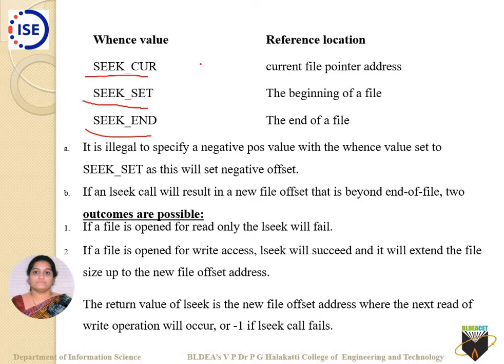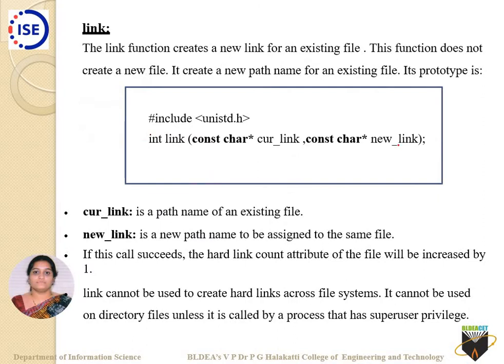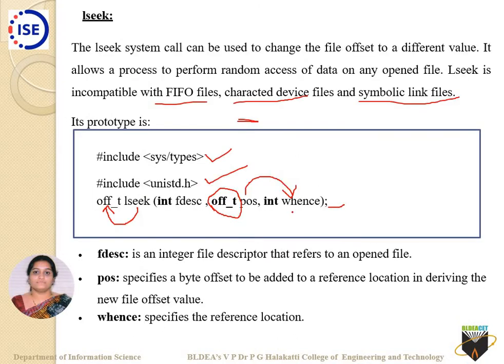Always keep in mind: if I use SEEK_CUR here and use 10, then wherever my current file pointer position is, say your file pointer position is here, it adds an offset of 10 to that, and the new cursor position will point here. That is SEEK_CUR.